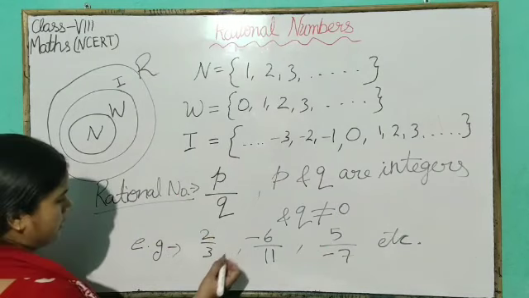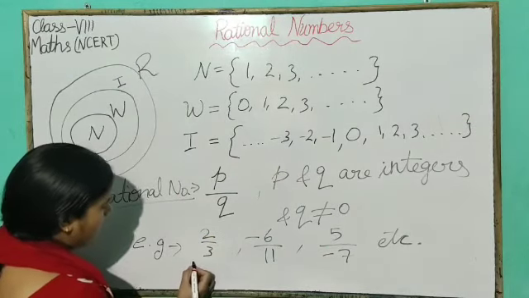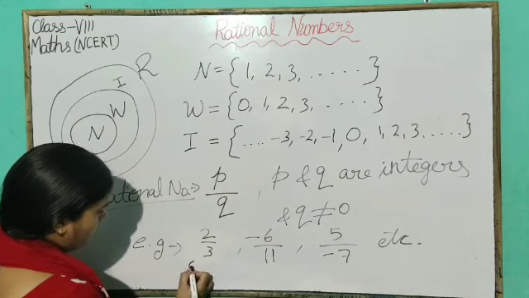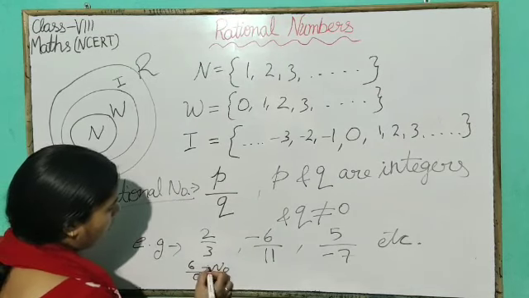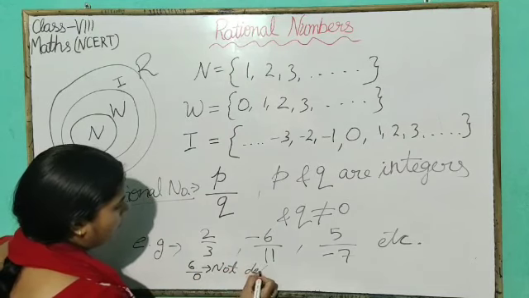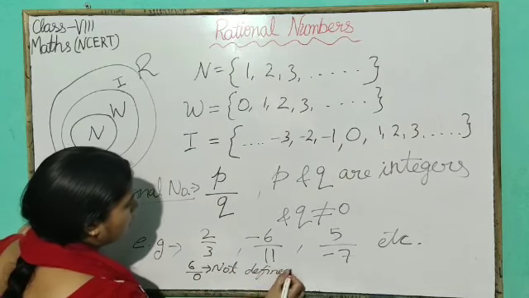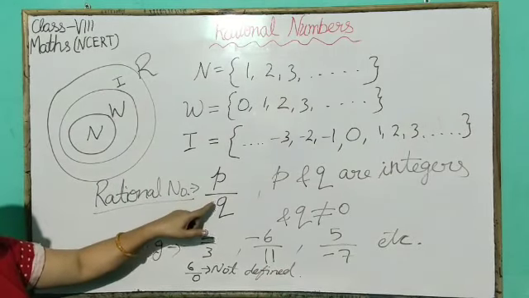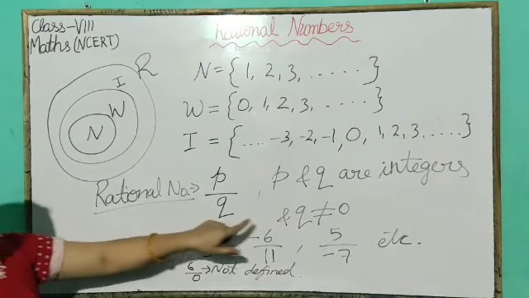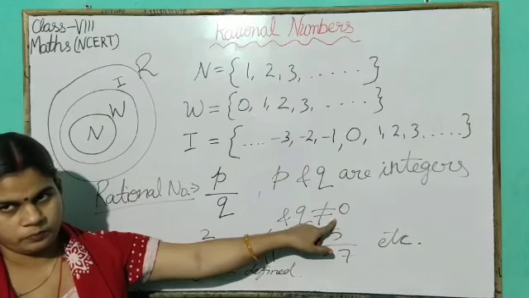Why? Because if we divide any number by 0, suppose 6 divided by 0, then it is not defined. Any number divided by 0 is not defined. That's why in rational number p by q, q is not equal to 0.